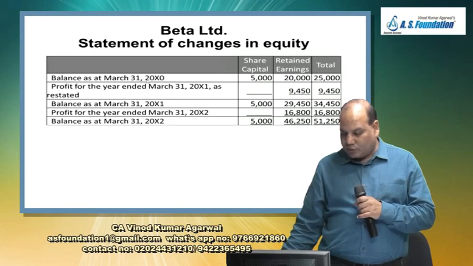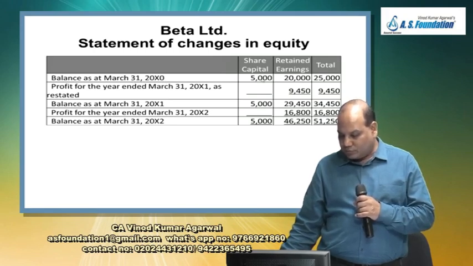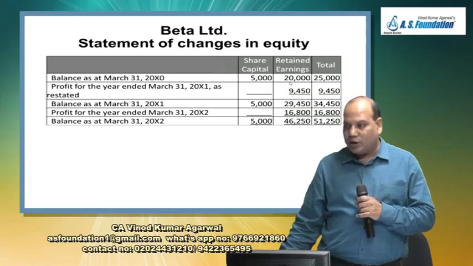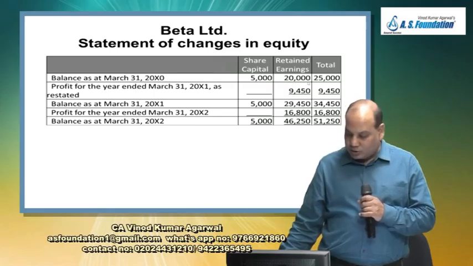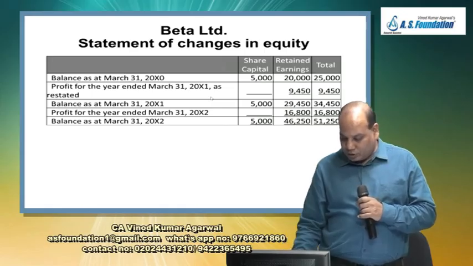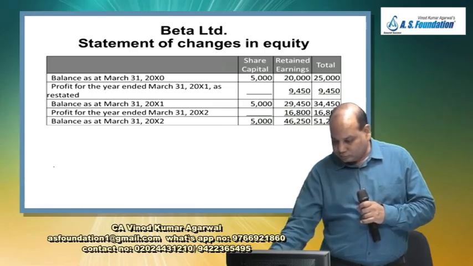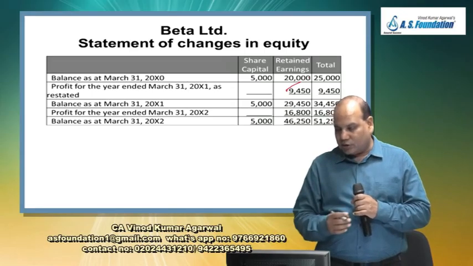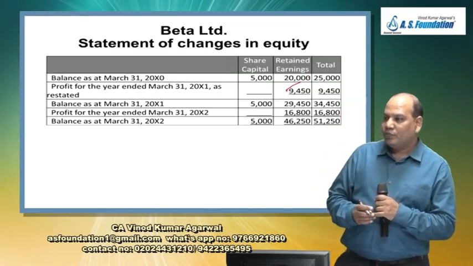So we'll start from the opening balance on 31st March 20x0. 5,000 is given. Share capital is not changing at all. And opening retained earning of previous year is 20,000. Total is 25,000. Now this is the change. You will put this figure now. 9,450.